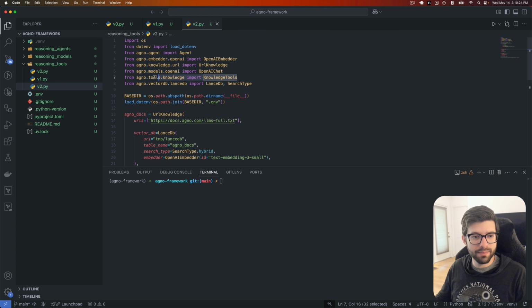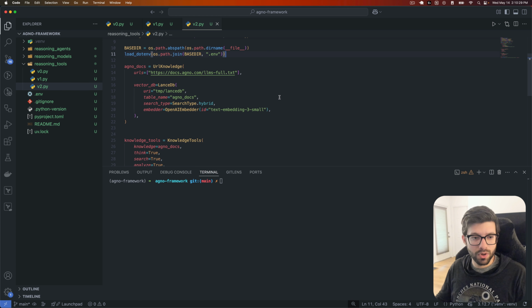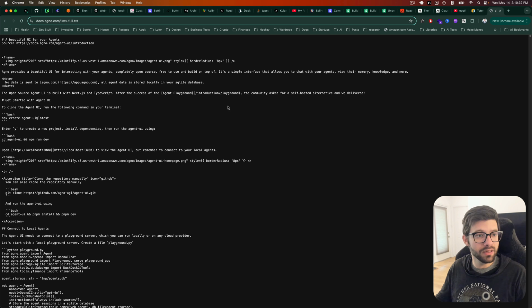So again, we're going to import the knowledge tools, and we're also going to import LanceDB. We're going to create our docs here, which we're going to get from, let's see, URL knowledge, specifically from this right here, which is docs.agno.com/llms-full.txt.